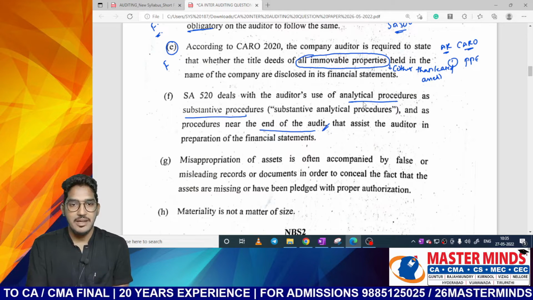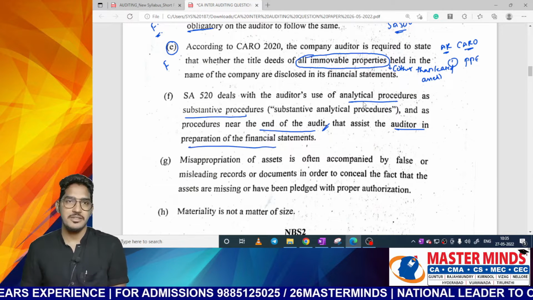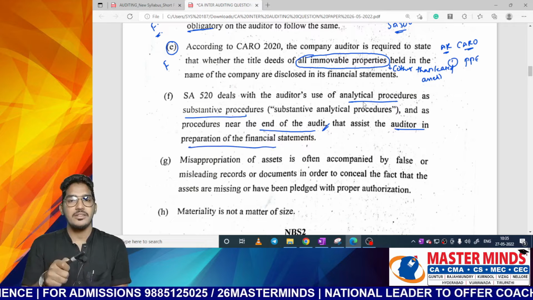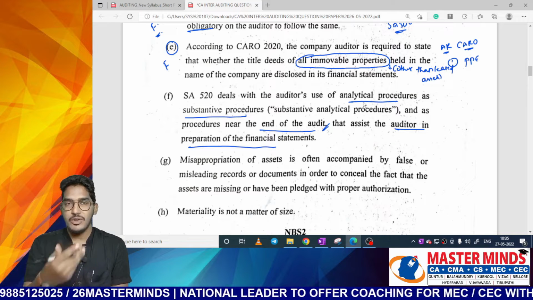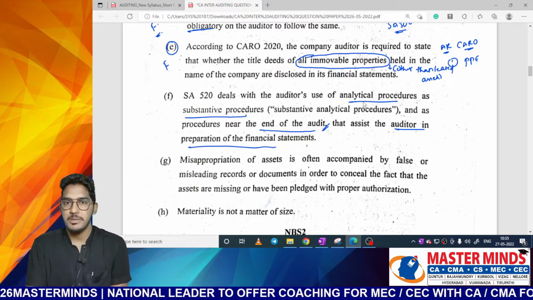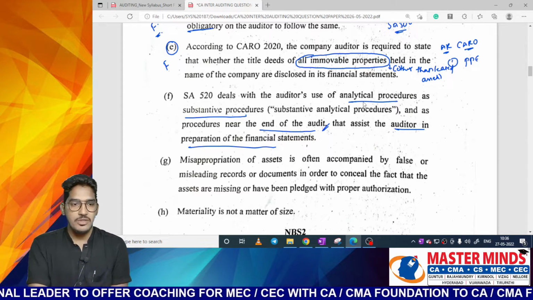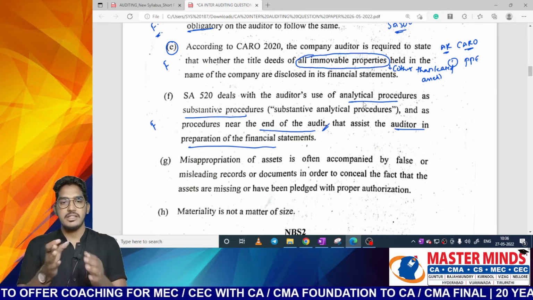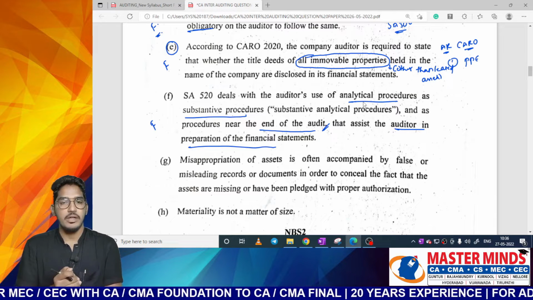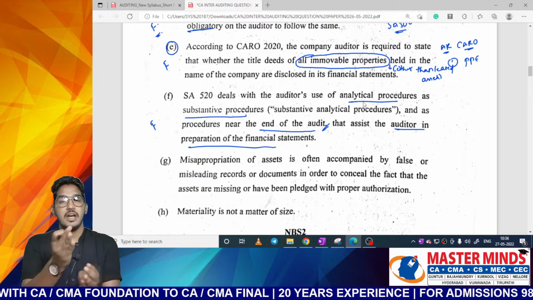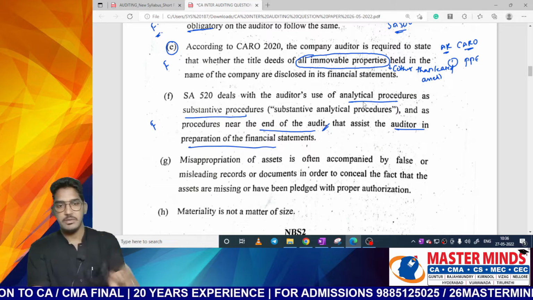But the problem lies in the rest of the sentence, that assist the auditor in preparation of the financial statements. Why would the auditor prepare the financial statements? Analytical procedures will assist the auditor in checking whether the financial statements contain a material misstatement or not. First of all, he is not at all responsible for preparation of financial statements. Then how can analytical procedures assist the auditor in preparation of financial statements? So this given statement is also false. We have to write a justification. SA 520 deals with analytical procedures which the auditor can perform in order to obtain sufficient and appropriate audit evidence, in order to know whether the financial statements are consistent with the auditor's understanding or not. So the auditor is nowhere going to prepare financial statements. So the given statement is also false.